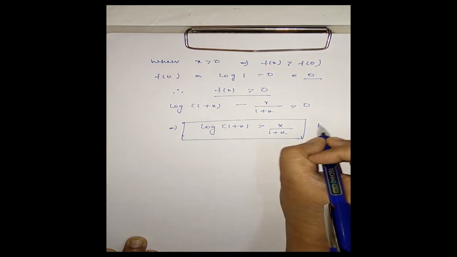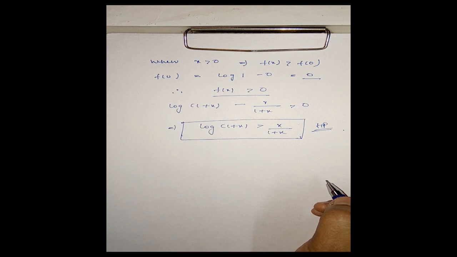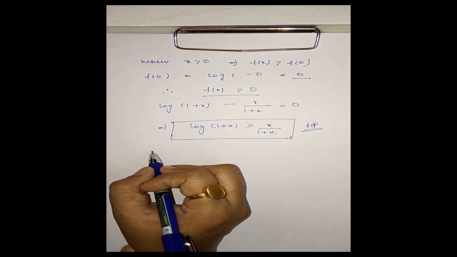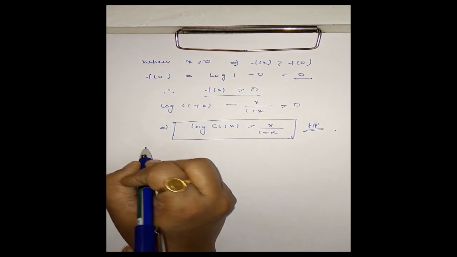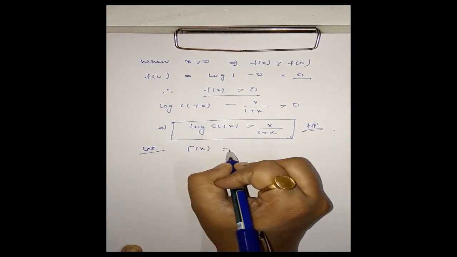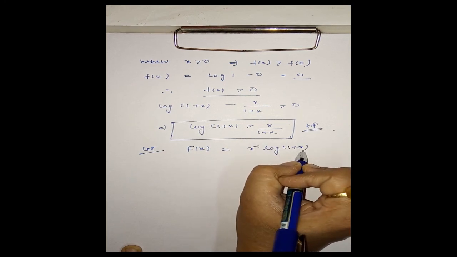Hence proved. And in the next part we have to prove x inverse log(1 plus x) decreases monotonically. Now let us define the second function. Let capital F(x) is equal to x inverse log(1 plus x).